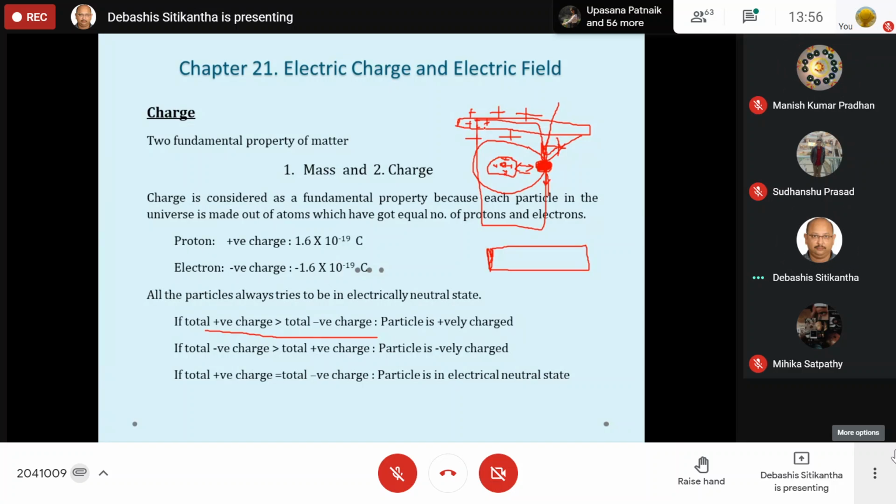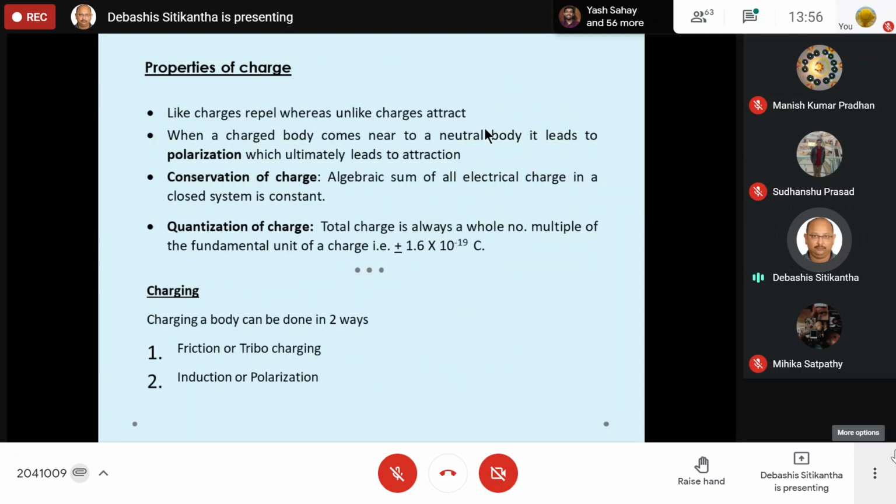Next, let us now move to the properties of charge. Okay, it's already time, so we'll stop our class over here. So the next class is tomorrow.